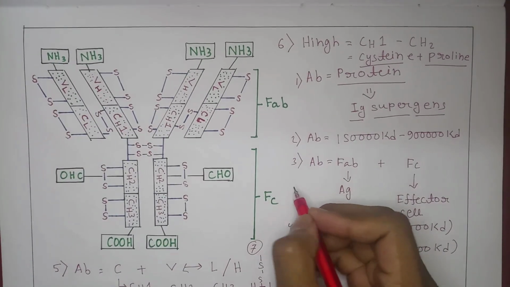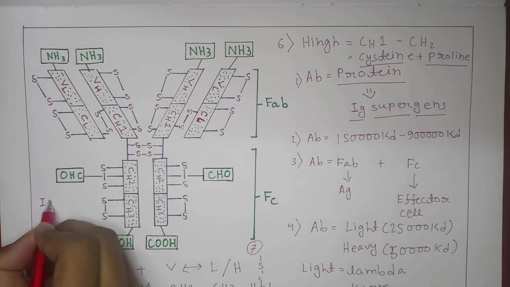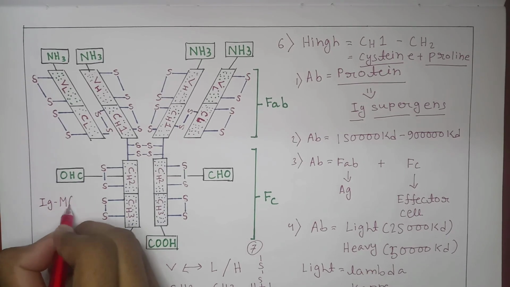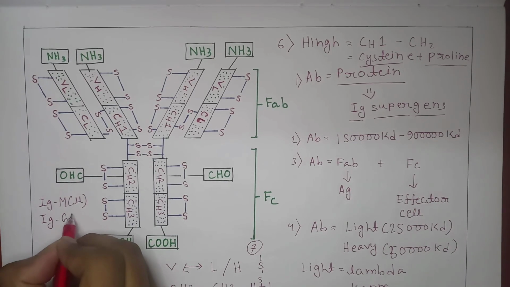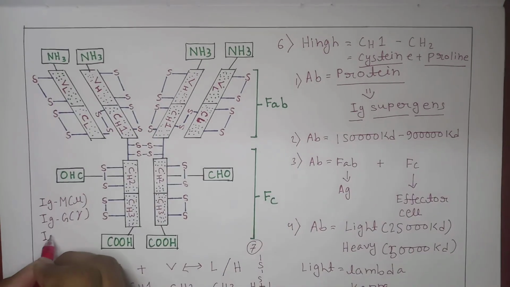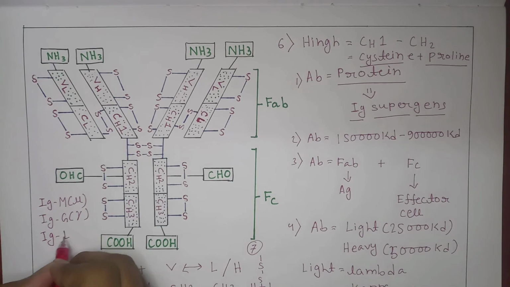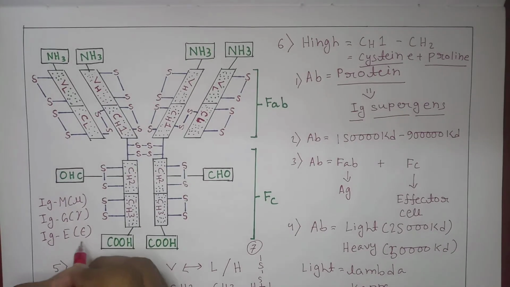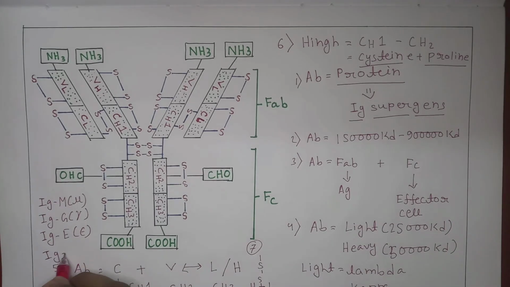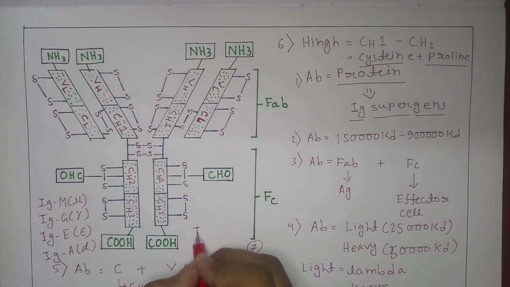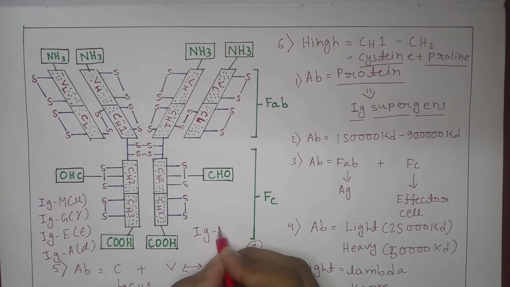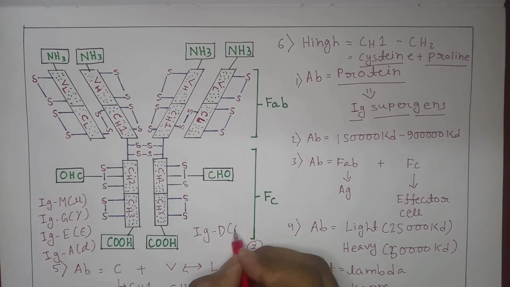And if we talk about the subclasses of antibody, we know that antibodies are immunoglobulin M, it contains mu chain. Immunoglobulin G, it contains gamma chain. Immunoglobulin E, it contains epsilon chain. Immunoglobulin A, it contains alpha chain, and also immunoglobulin D, it contains delta chain.